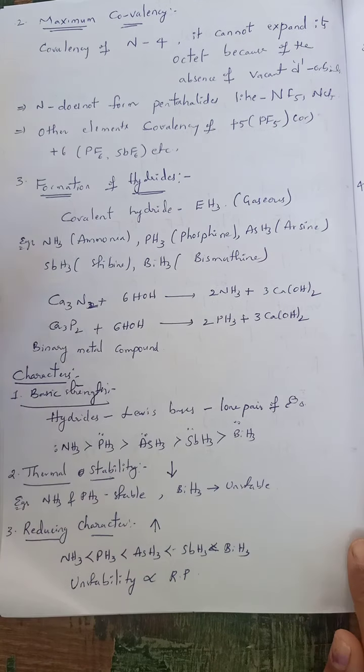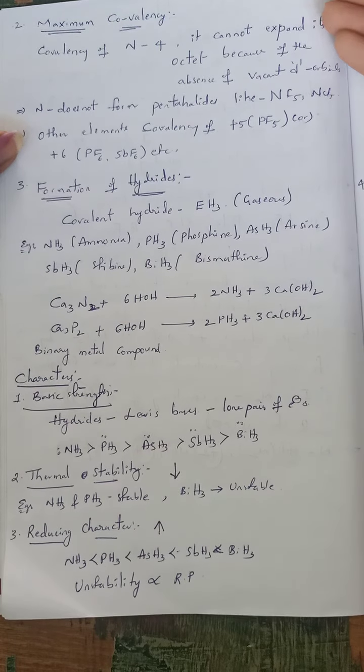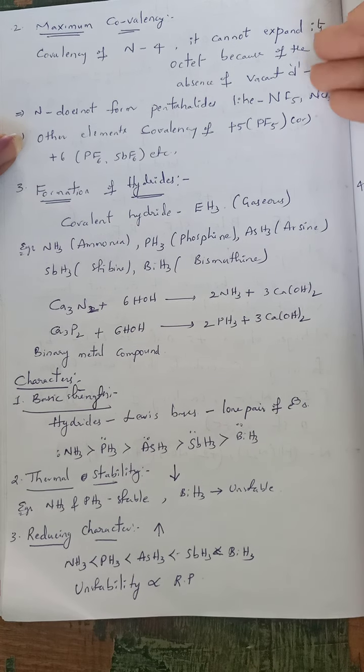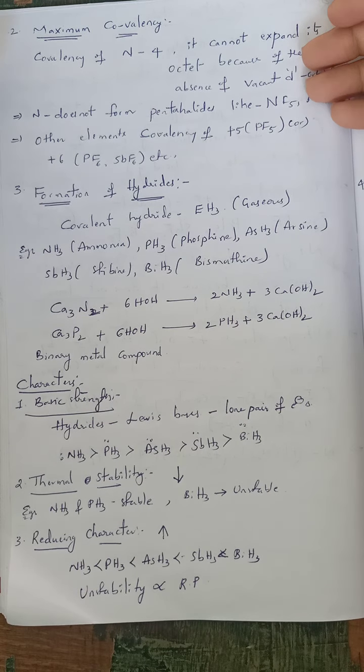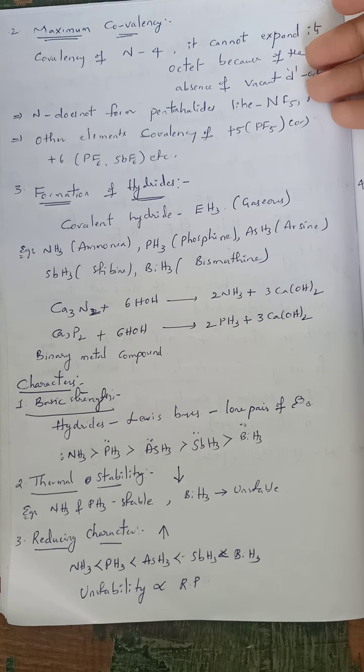In this video, I am going to explain the continuation of general chemical properties of group 15 elements. The first one we have seen in the last class, that is oxidation states. Now, the second chemical property is maximum valency, covalency. Covalency is the expansion of its valency.